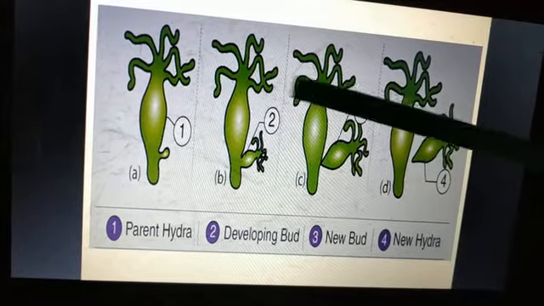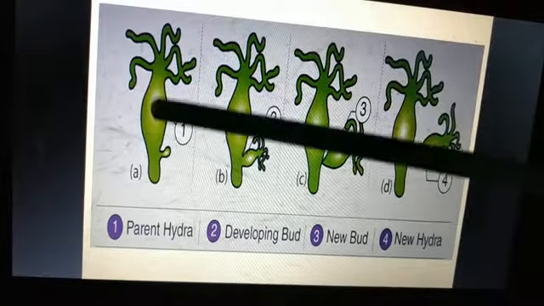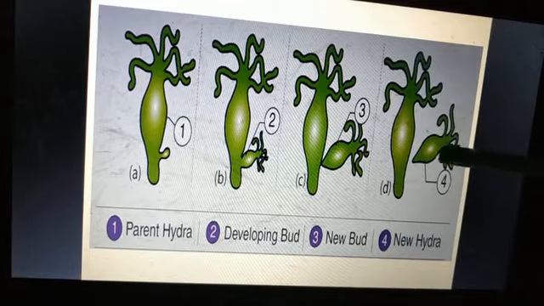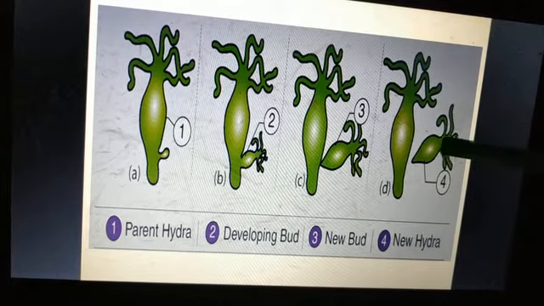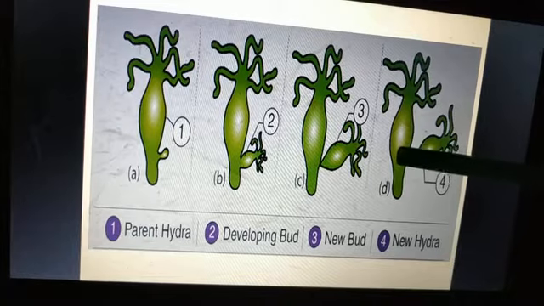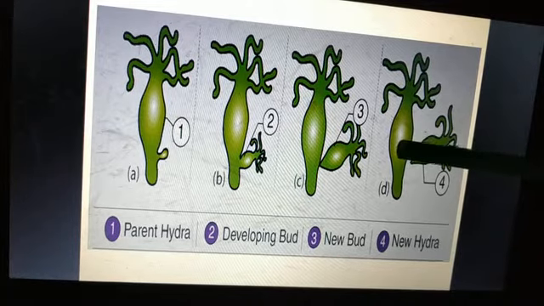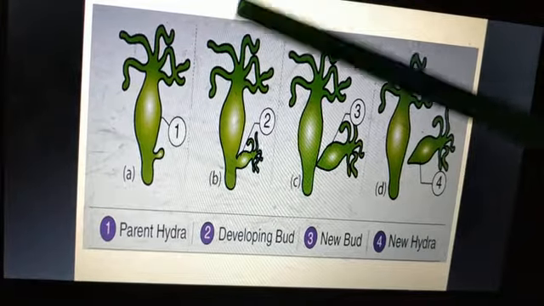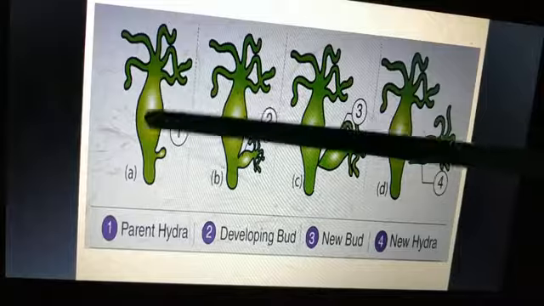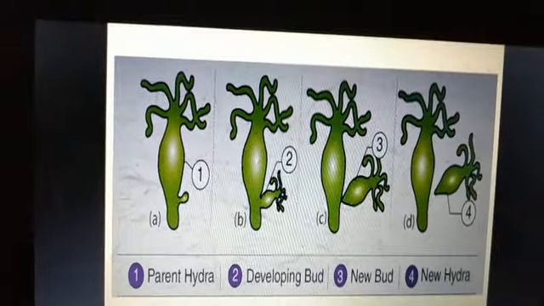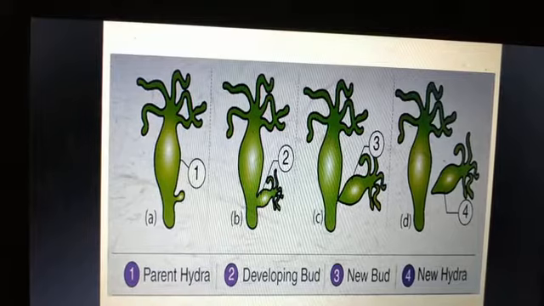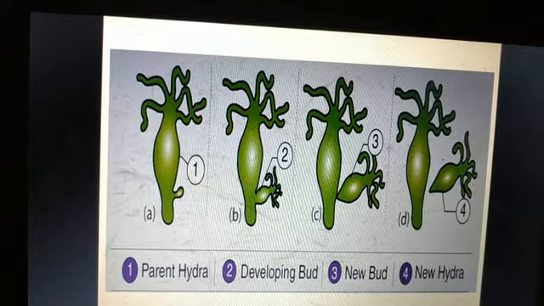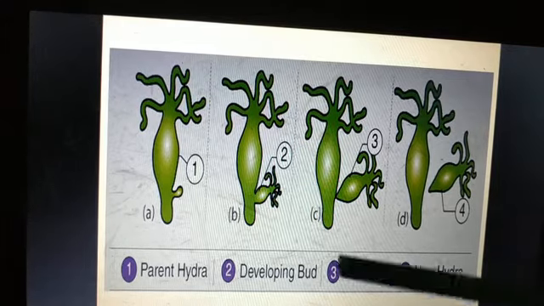So here you can see only a single parent was involved, only a single hydra was involved. And you can also see the new hydra that is formed looks exactly similar to the parent, isn't it? So this type of reproduction where only a single parent is involved is called asexual reproduction. And in the case of hydra, the type of asexual reproduction that is taking place is budding.